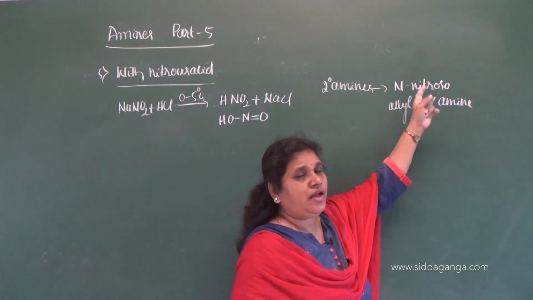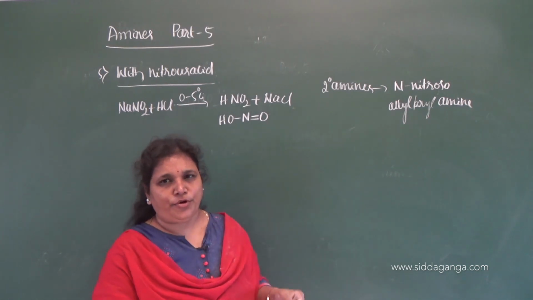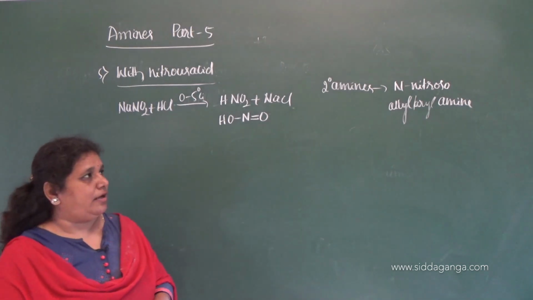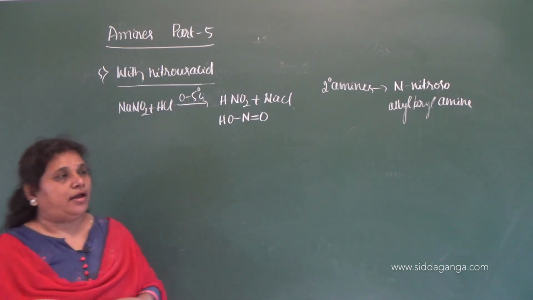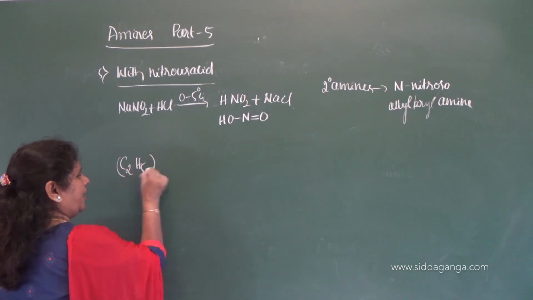What substituted? Nitroso. Nitroso group is N double bond O group. So N substituted nitroso alkyl or aryl amine. Let me take the example. Diethyl amine,